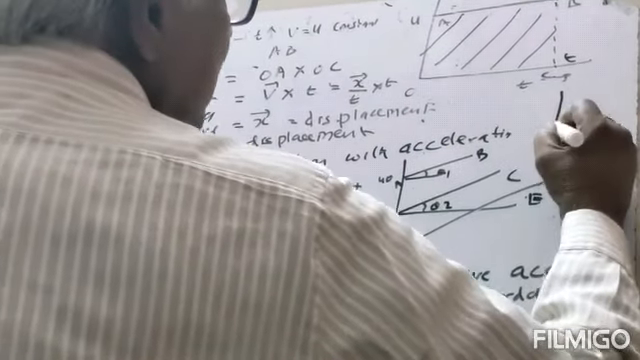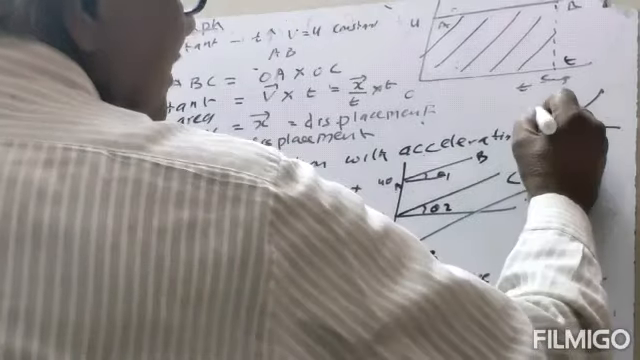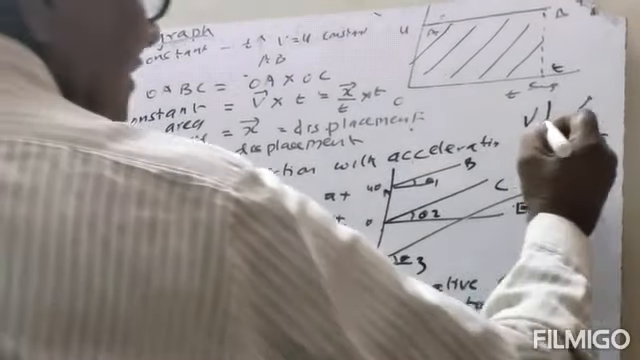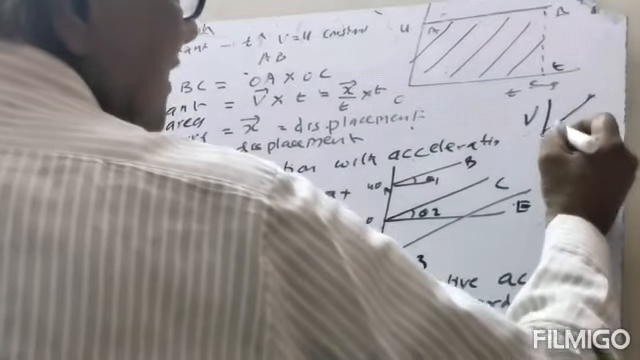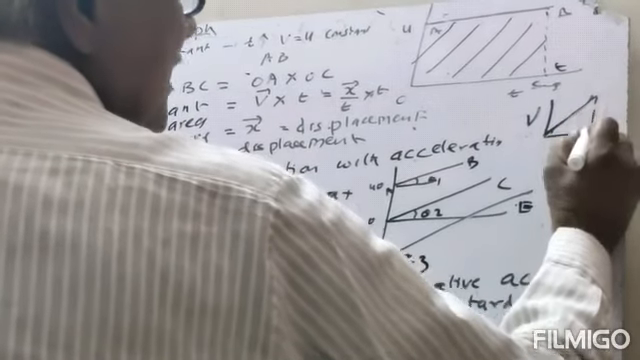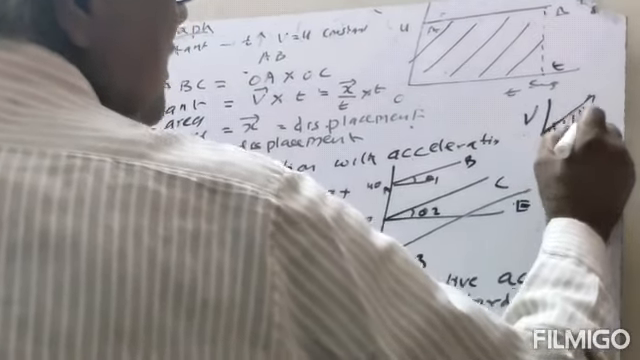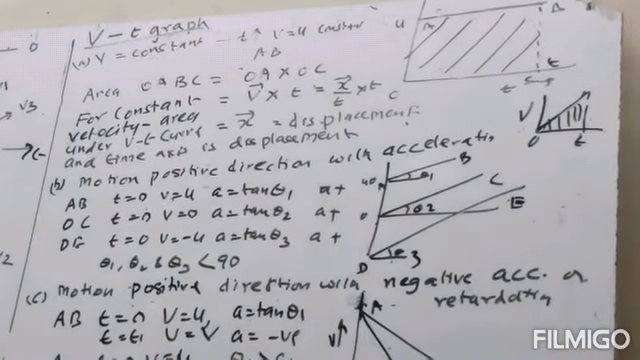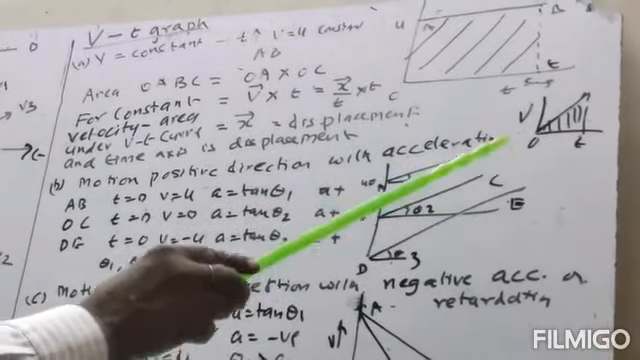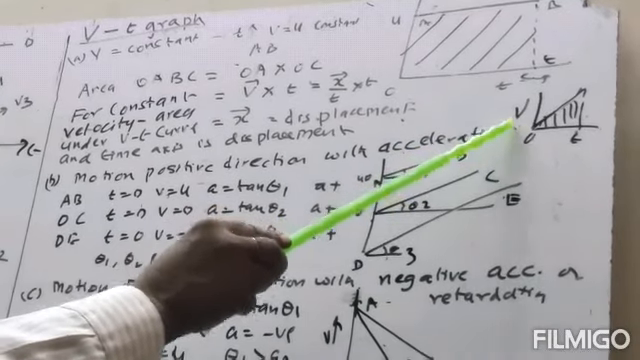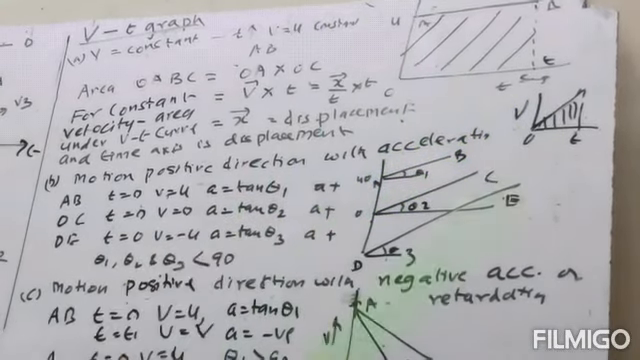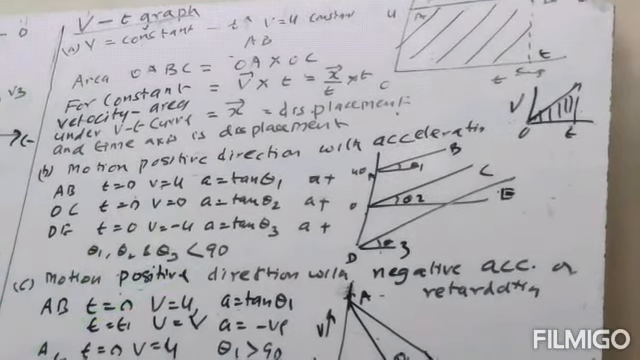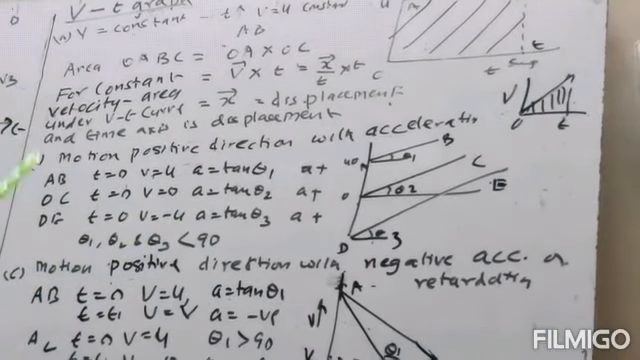Suppose the velocity is also constant. This is a straight line, so the acceleration is constant. Here this will be the displacement from 0 to t. So here also we can find the area in the velocity diagram, and that area will be equal to the displacement. So here the velocity should be constant.